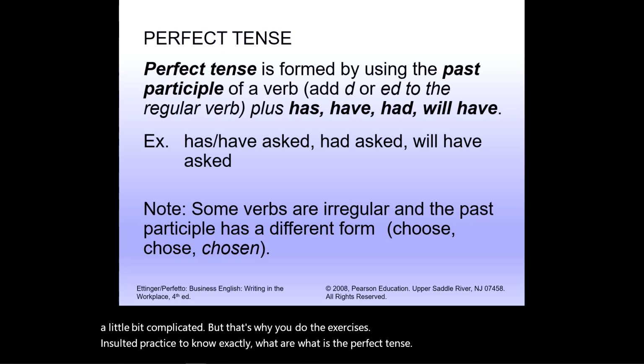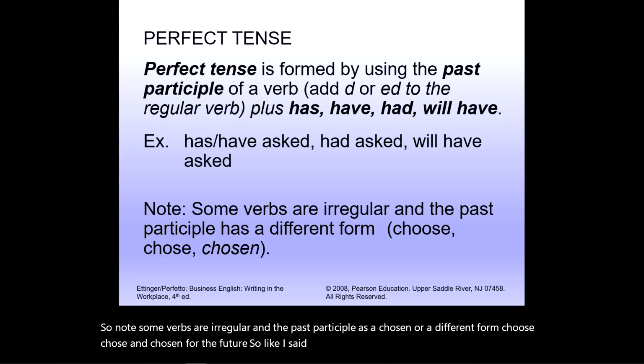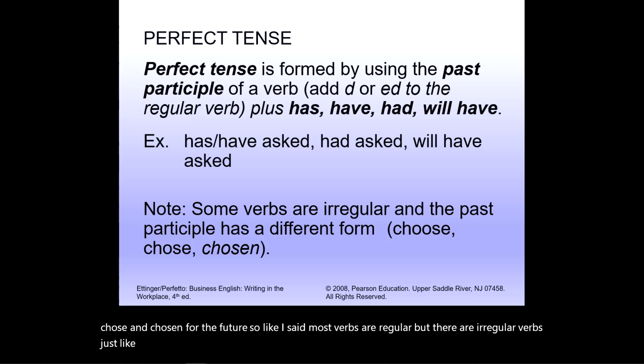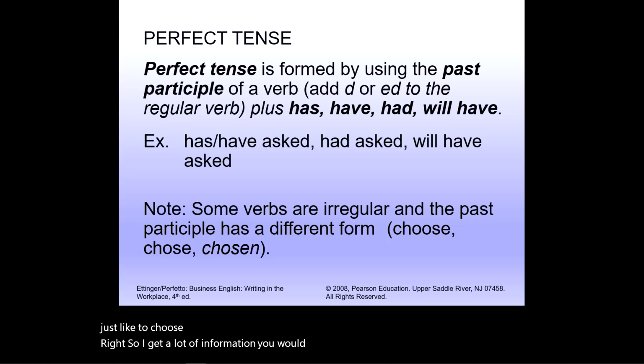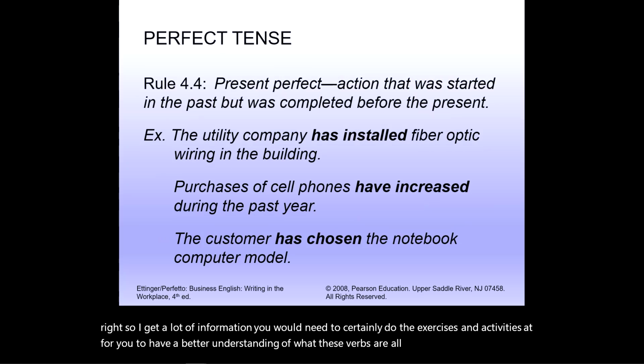So note, some verbs are irregular and the past participle has a different form: choose, chose, and chosen. Like I said, most verbs are regular, but there are irregular verbs, just like to choose. Again, a lot of information. You will need to certainly do the exercises and activities to have a better understanding of what these verbs are all about.